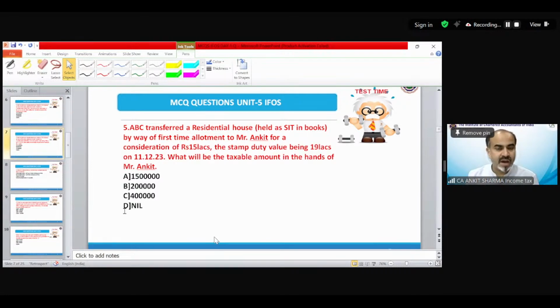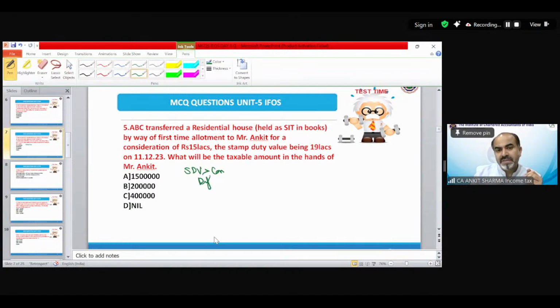ABC transferred a residential house by way of first allotment to Mr. Ankit for a consideration of 15 lakh. The stamp duty value being 19 lakh rupees on 11/12/2023. What will be the taxable amount? The correct answer for question number 5 is C, because again the stamp duty value is exceeding consideration.